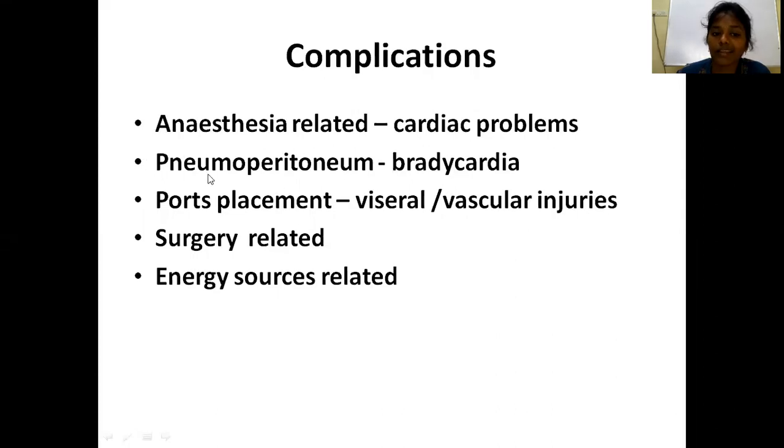While creating the pneumoperitoneum, if the intra-abdominal pressure is more than 14 mm Hg, it will cause vena cava compression and it also stimulates the vagus, causing bradycardia. While placing the ports, you should be very careful, otherwise you will injure the underlying viscera like the small bowel, and major vascular injuries like aortic injuries can also occur.